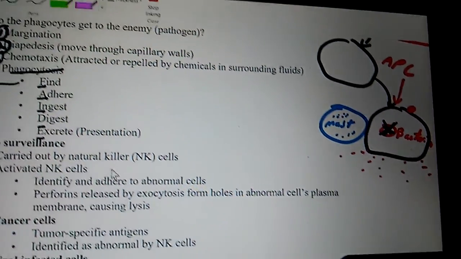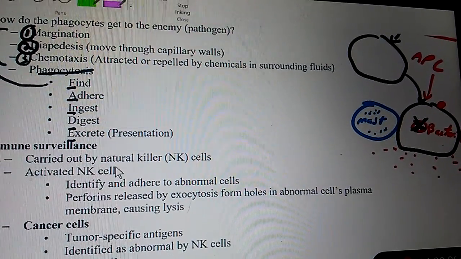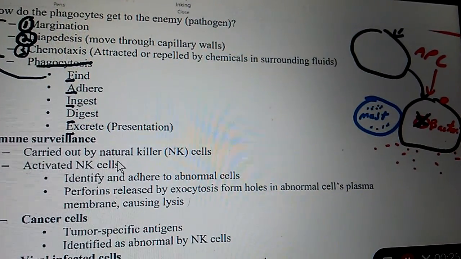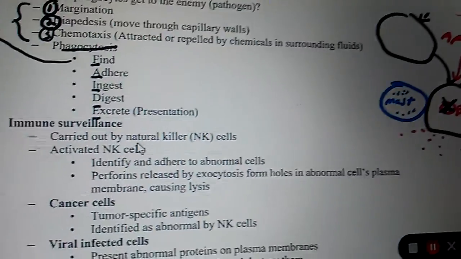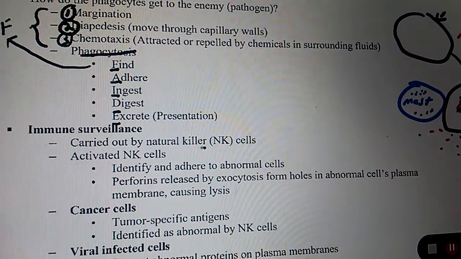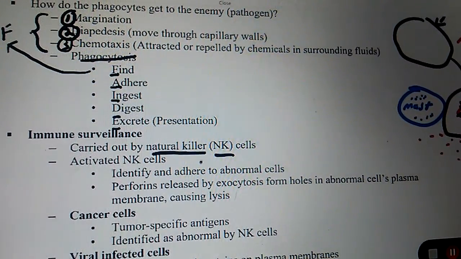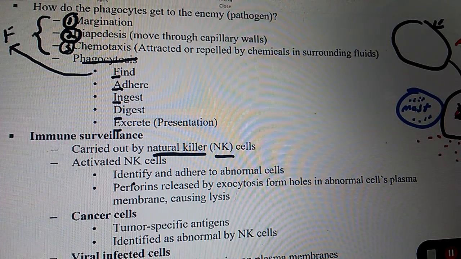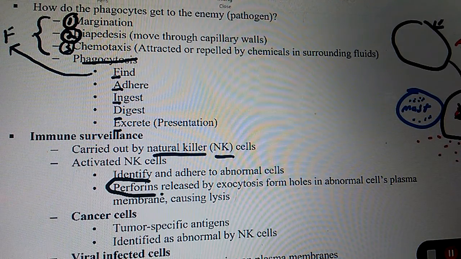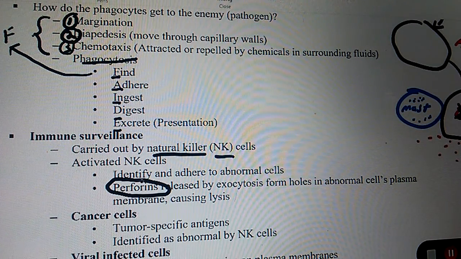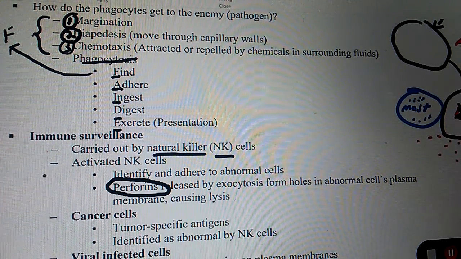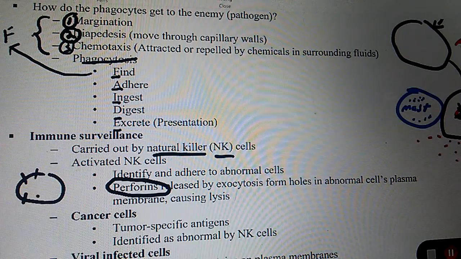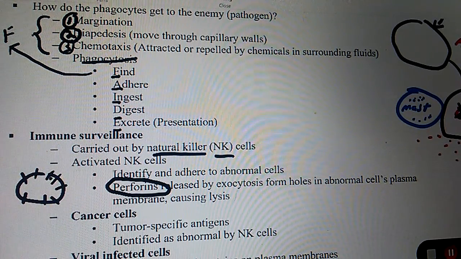Okay, do NK cells kill cancer cells and viral infected cells? Yes. So what cell is responsible for killing viral infected cells and cancer cells? Natural killer cells. What does NK stand for? Natural killer. What chemical do natural killer cells release? Perforin. Does perforin poke holes in our cells and viral infected cells and bacterial cells?